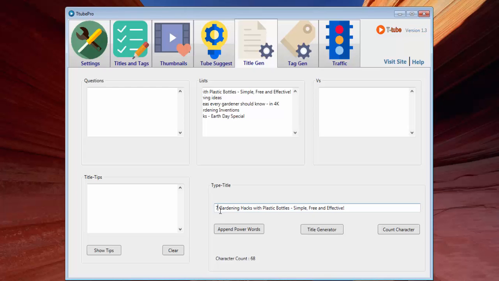So instead of saying 7 gardening hacks, we can use some sort of a benefit-driven power word in the beginning of the title. So this is the new enticing title that I changed of my competitor. Instead of using just simply 7 gardening hacks, I changed it to something more benefit driven using a power word like free. And I also removed some filler words, and I did some title decoration, like having the word free in caps.